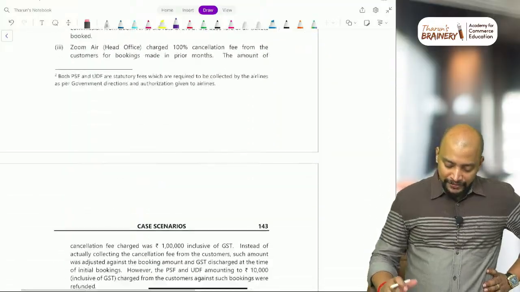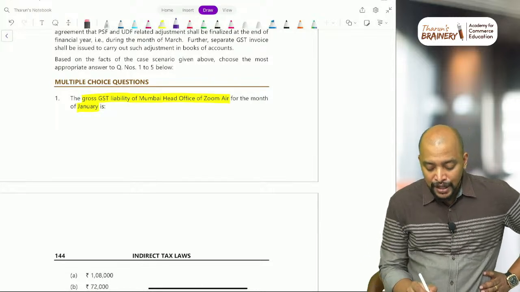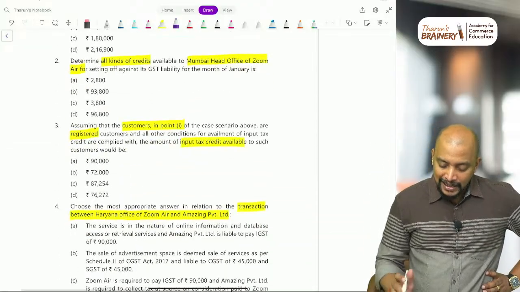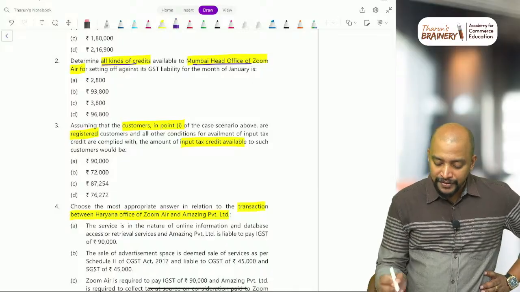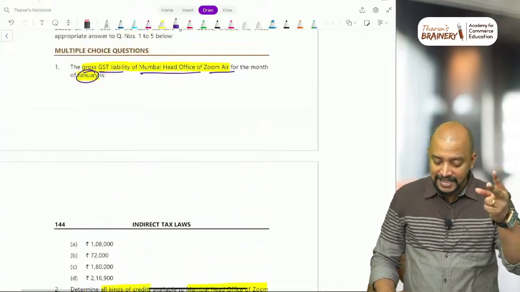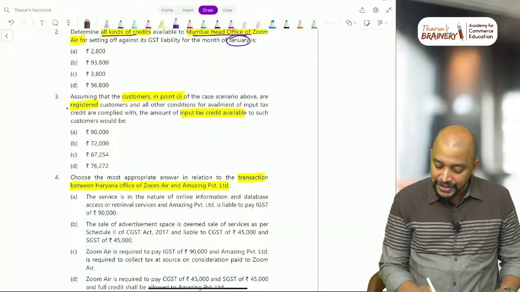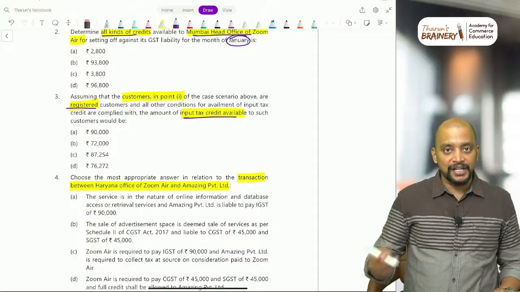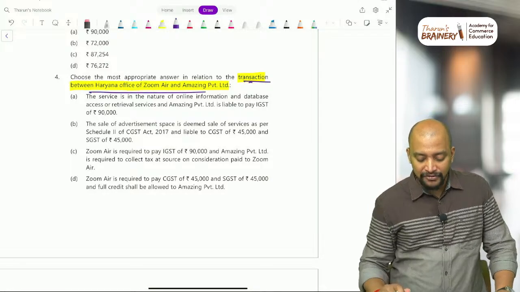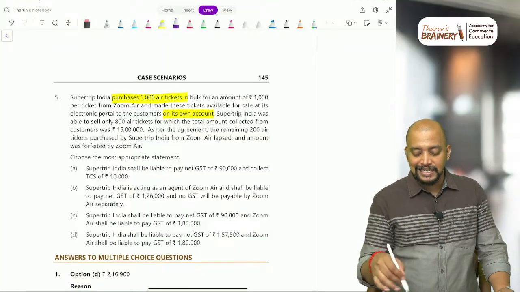Next, for Zoom Air head office, they have given further transactions also, but basically the question is what all the MCQs we have. The gross GST liability of Mumbai head office of Zoom Air for the month of January. Then determine all kinds of credits to Mumbai head office of Zoom Air for January. First one is gross liability, second one is ITC. And next, assuming that the customers in point 1 of the case scenario above are registered customers, what will be the ITC available to the customers, and choose the most appropriate option in relation to the transaction between Haryana office and Amazing Private Limited. Then there is one more related to TCS, etc. and all they have given.